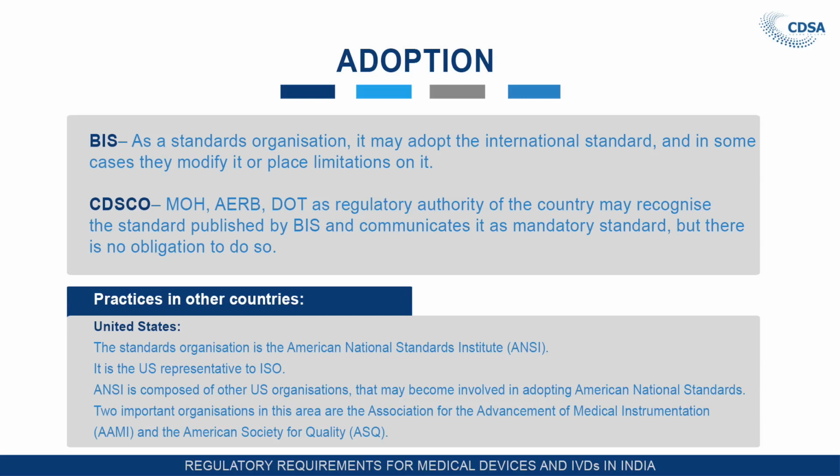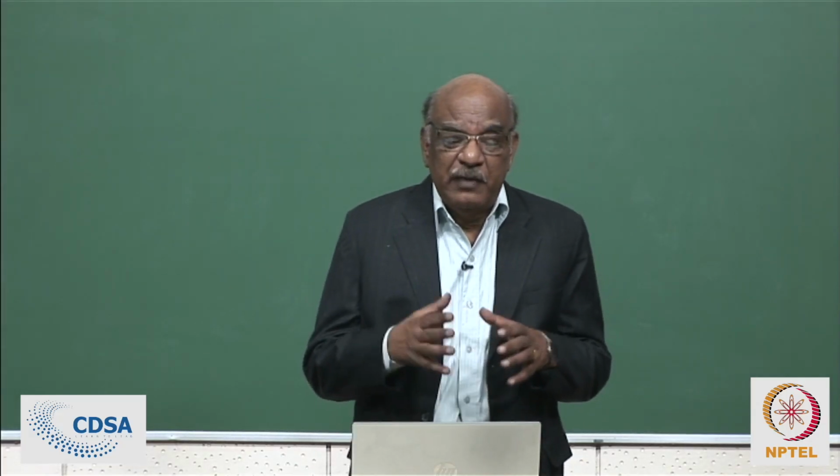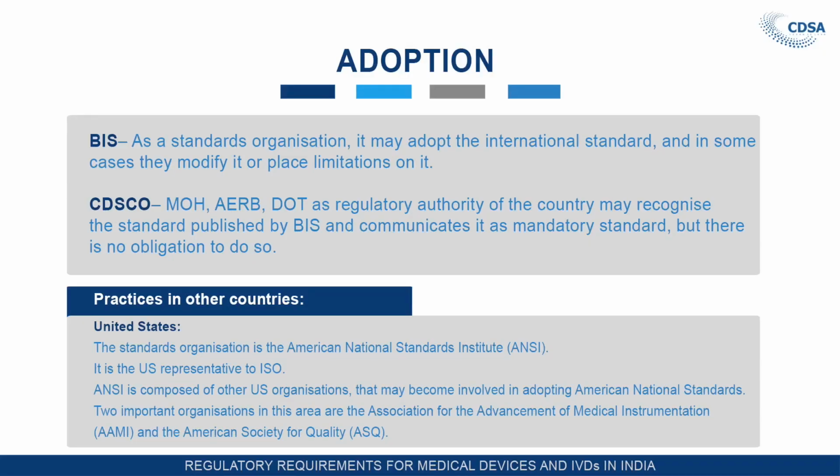Two important organizations in the area are the Association for the Advancement of Medical Instrumentation, AAMI, and the American Society for Quality, ASQ. So, a standards organization like ISO is actually run by members who are standards organizations of various countries. BIS is also a member of ISO from the Indian side.